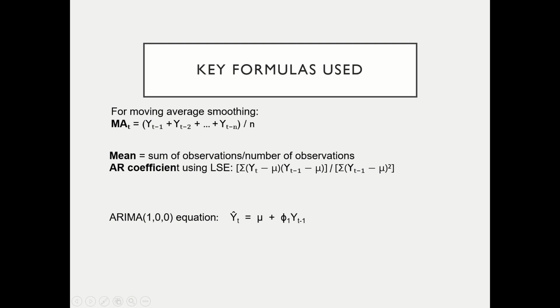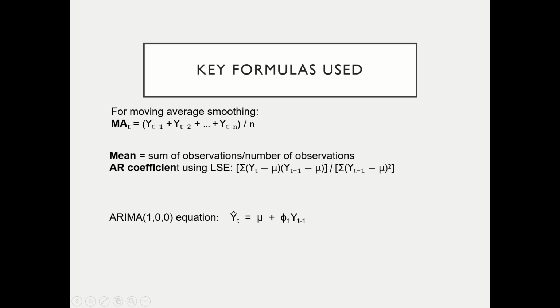Now, these are the key formulas I used in my PPT. I will limit my numerical explanation up to moving average smoothing and ARIMA(1,0,0). These are the formulas I used in my presentation. Moving average smoothing is y(t-1) plus y(t-2) plus up to y(t-n), where n is the number of observations we choose, divided by n. Mean is the sum of observations divided by the number of observations.